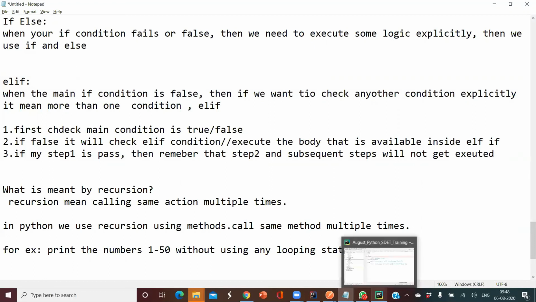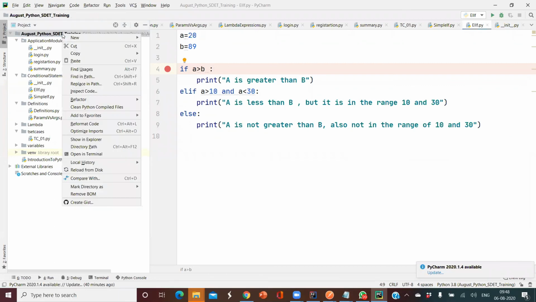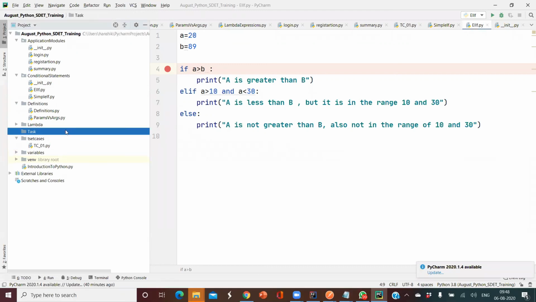So now let me write a small method and show you how we can use recursion. This is one of the interview questions asked in recent times. One of my students has faced this question. Now I'll be creating a folder called tasks where I'm going to write all my tasks.